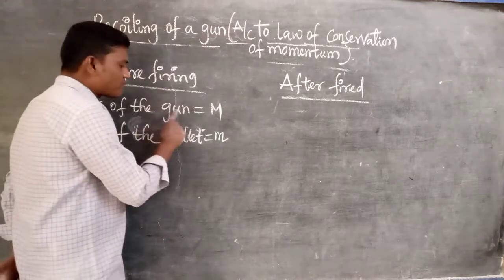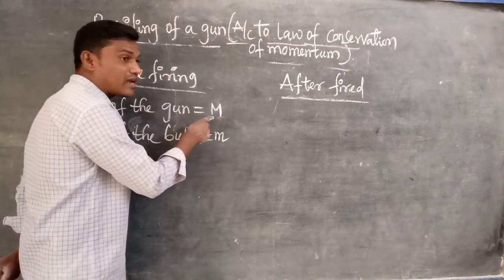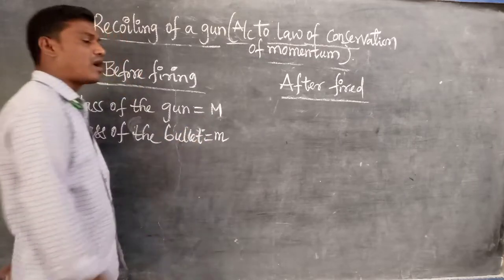That's why the mass of the gun we represented as capital M and the mass of the bullet is small m.